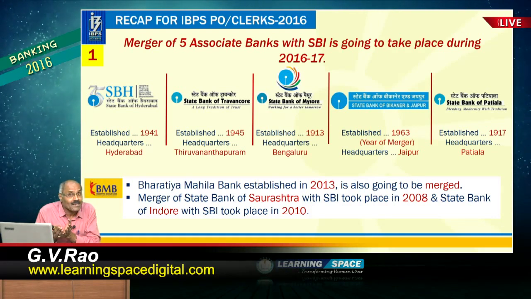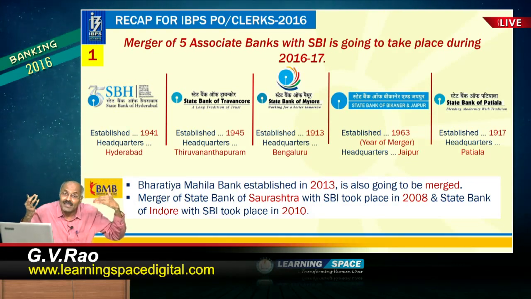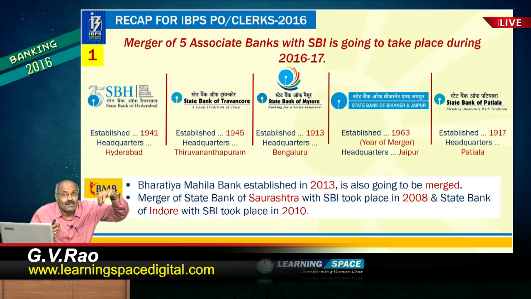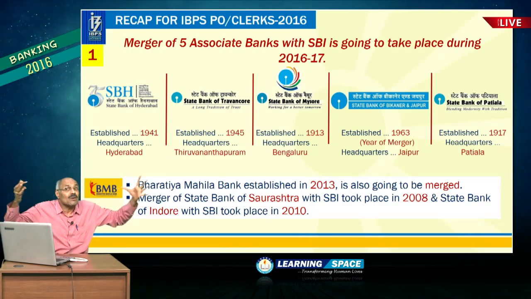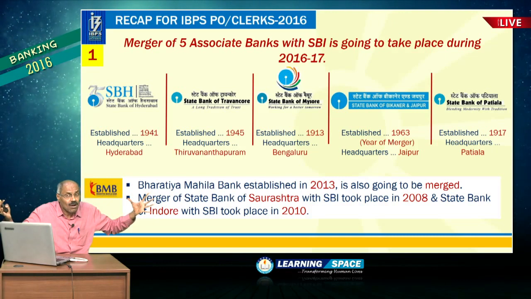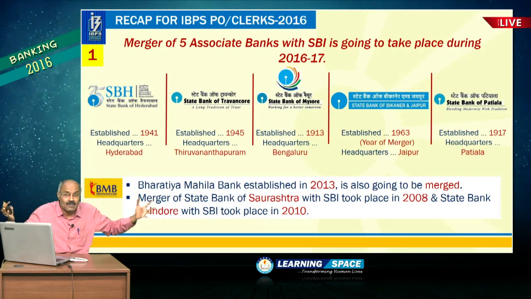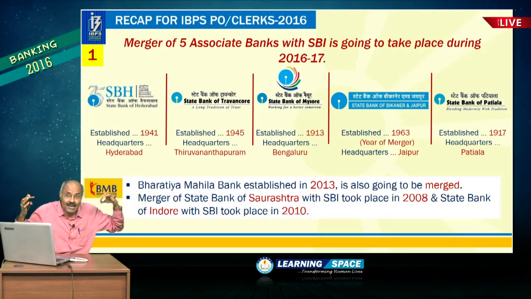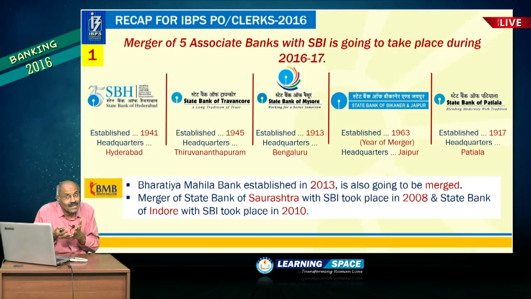There is no public shareholding as far as State Bank of Hyderabad and State Bank of Patiala are concerned. But if you look at the State Bank of Travancore, State Bank of Mysore as well as the State Bank of Bikaner and Jaipur, if you look at these 3 associate banks, here the public shareholding is there. SBI is not owning 100%, SBI is owning maybe up to 60%, 70%, something like that. But if you look at the State Bank of Hyderabad as well as State Bank of Patiala, they are totally owned by State Bank of India. So, there is no question of public shareholding.